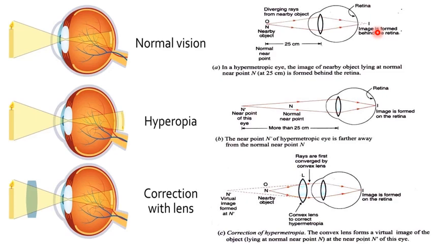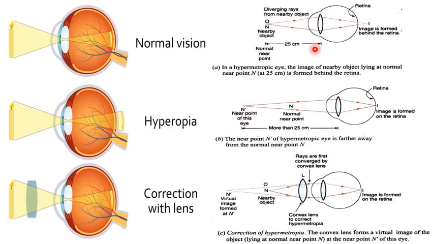Diverging rays of light coming from a nearby object O, placed at the normal near point N, that is 25 cm from the eye, are converged to form an image behind the retina, due to which the eye cannot see the nearby object clearly. The image is formed behind the retina.